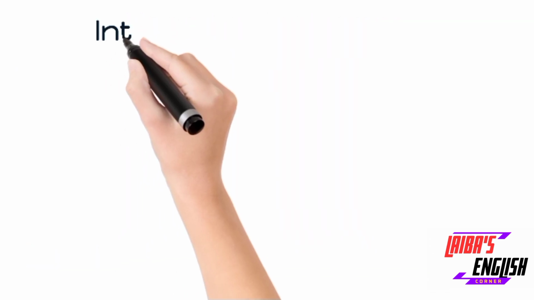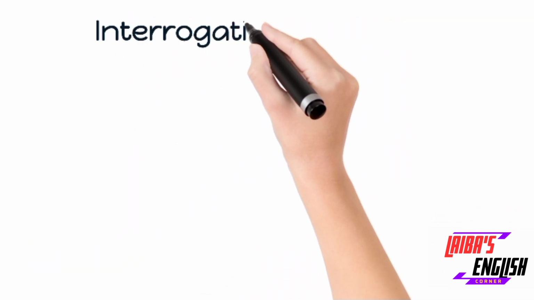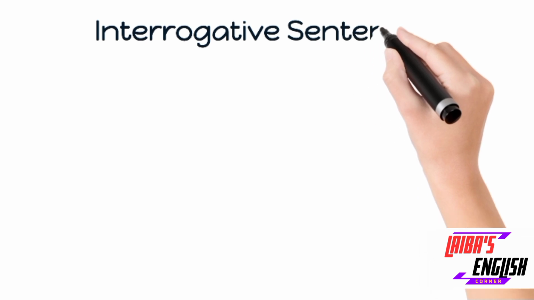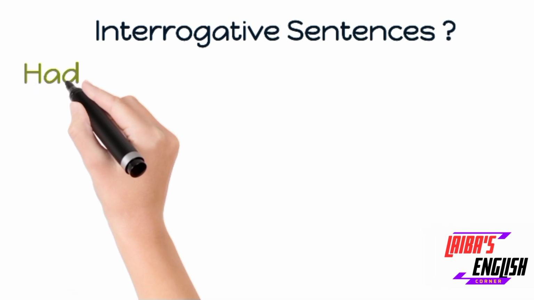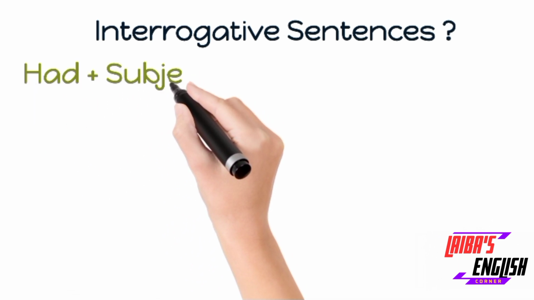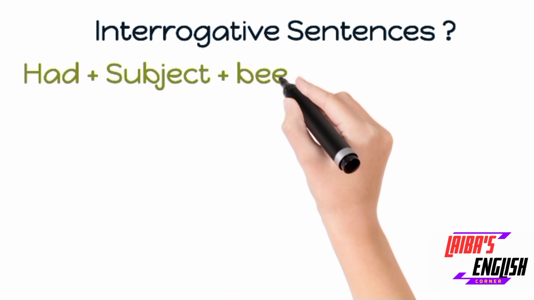So, moving on toward our third part, which is the interrogative sentences. Basically, interrogative sentences are the sentences in which we ask questions. It is obligatory to put a question mark at the end, because if you skip the question mark, you will automatically lose your marks. Whenever you ask a question, you have to put a question mark at the end.